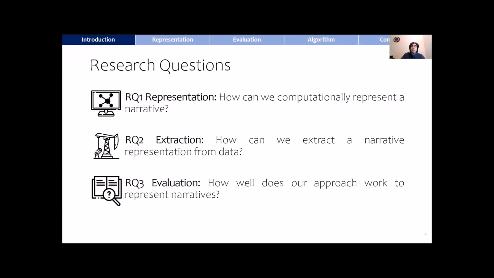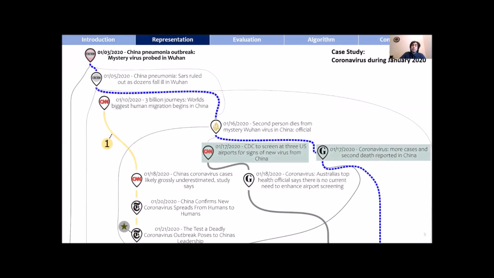Our research questions are: how can we computationally represent a narrative? How can we extract a narrative representation from data? And how well does our approach work to represent narratives? To show you how we answered the first one, I'll use our case study as an example.